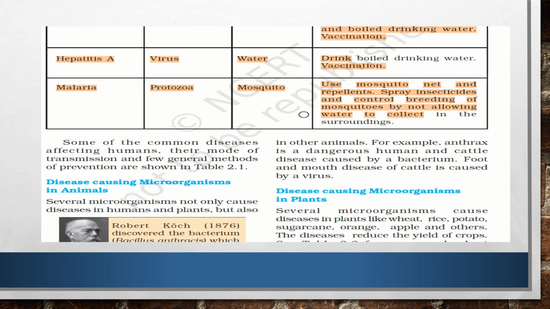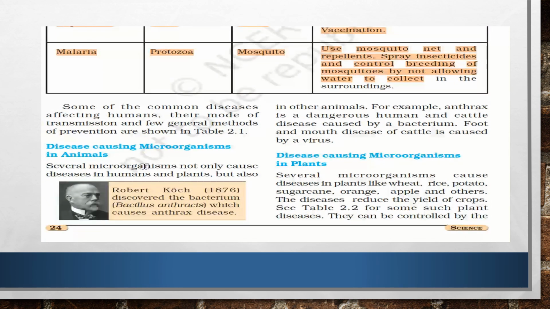In the next class we'll be discussing disease-causing microorganisms in animals as well as in plants, and we will also discuss how food is spoiled and how food is preserved. So these three important things we'll be studying in the next class.